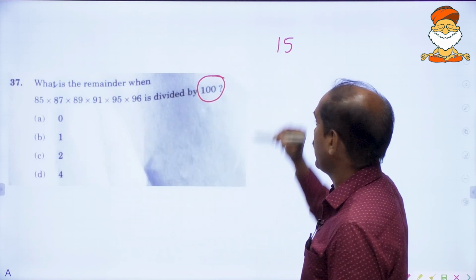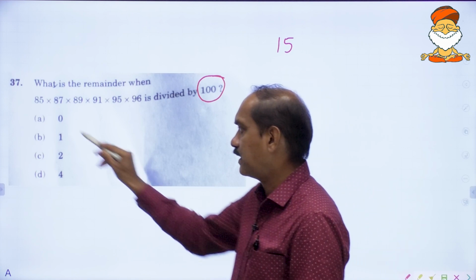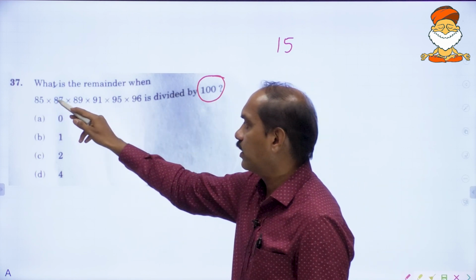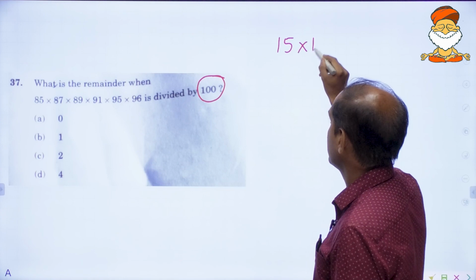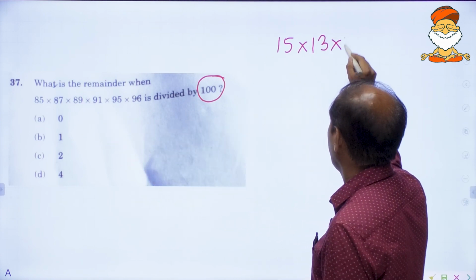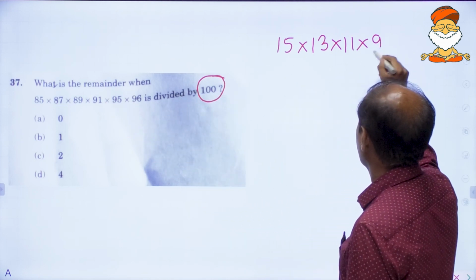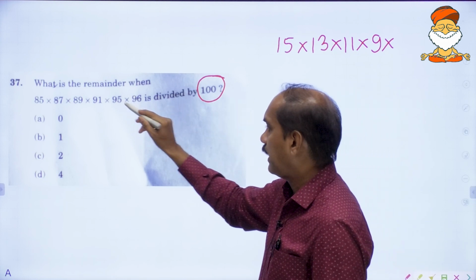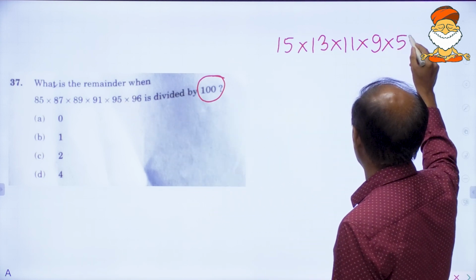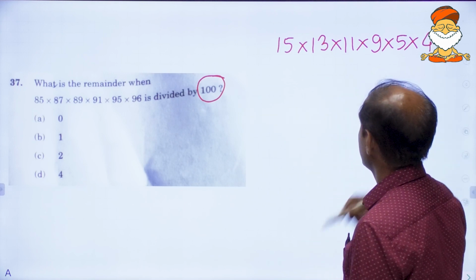How much will be the remainder? 15 is the difference, 85 and 100. How about this 87? 13 is the difference. How about 89? 11 is the difference. 91, 9 is the difference. 95, 5 is the difference. 96, 4 is the difference.